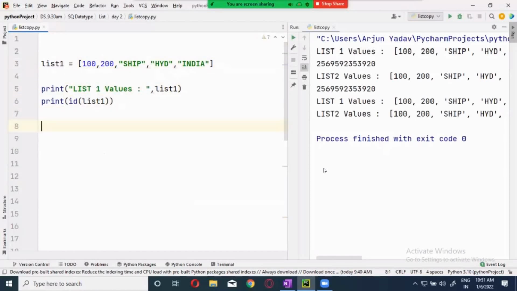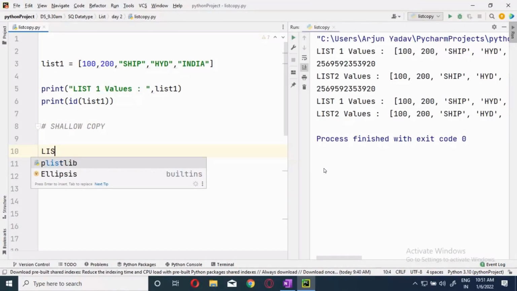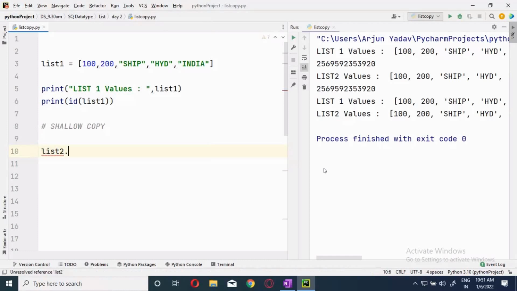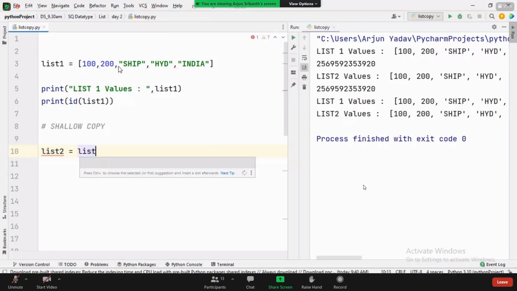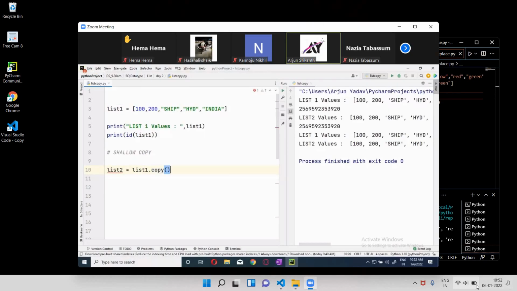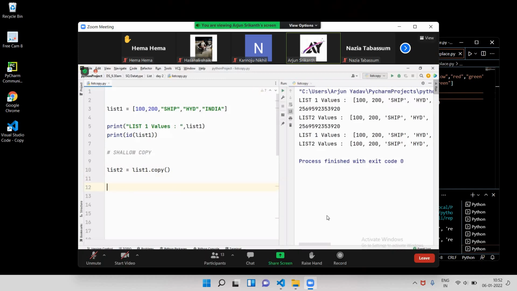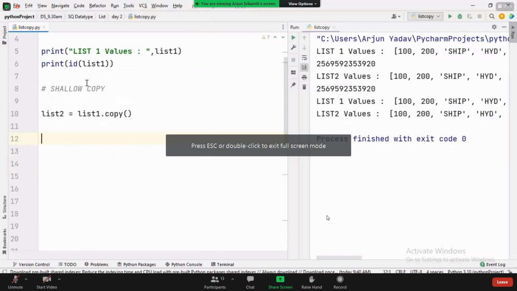Now, shallow copy can be done by dot copy. List2, I will give it as list2 dot, list2 is equal to list1 dot copy. This is the shallow copy. Okay, this is a shallow copy. This is method 1, I will say that.